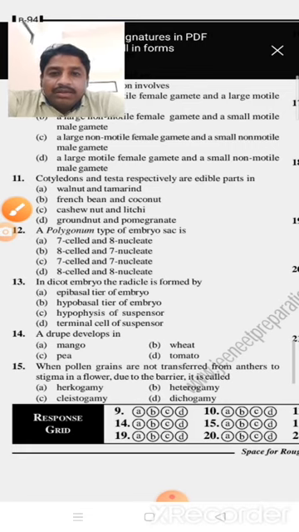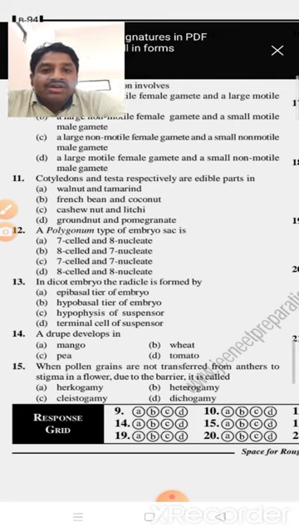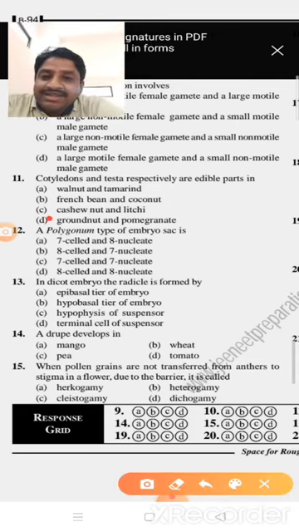So which one do we eat as cotyledons? Pomegranate: the testa is eaten. Groundnut: the cotyledon is eaten. So based on this, option D is the right answer.